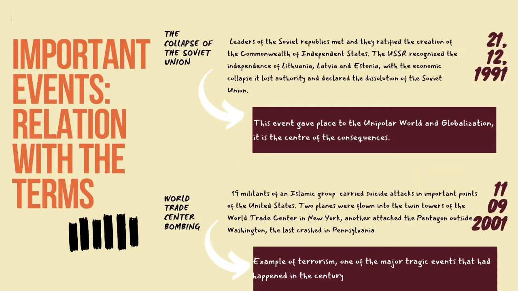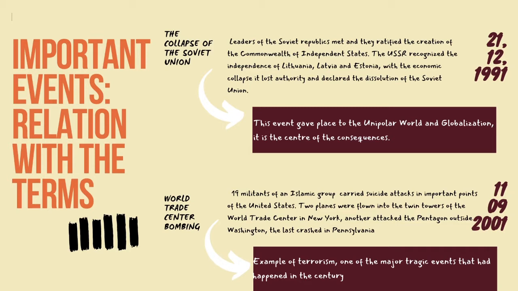The collapse of the Soviet Union, the 21st of December of 1991. Leaders of the Soviet republics met and they ratified the creation of the Commonwealth of Independent States. The Soviet Union recognized the independence of Lithuania, Latvia, and Estonia. With the economic collapse, it lost authority and declared the dissolution of the Soviet Union. This event gave place to the unipolar world and globalization. It is the center of the consequences.